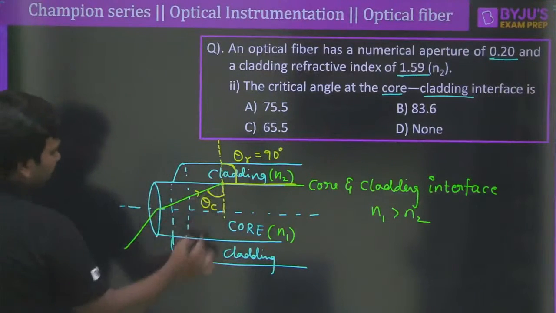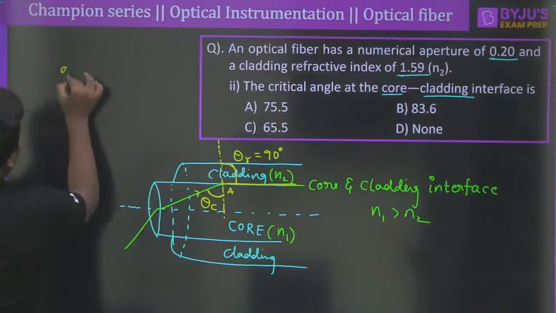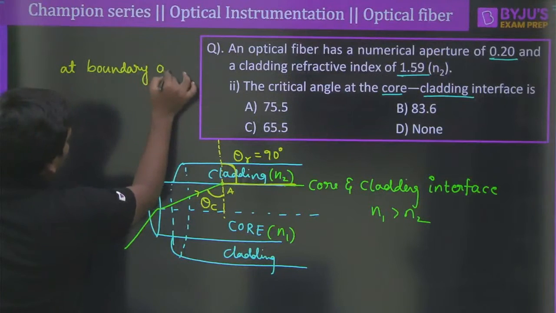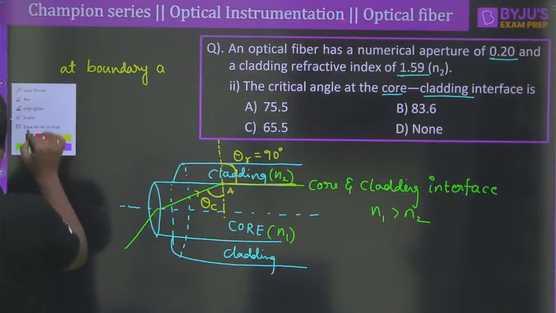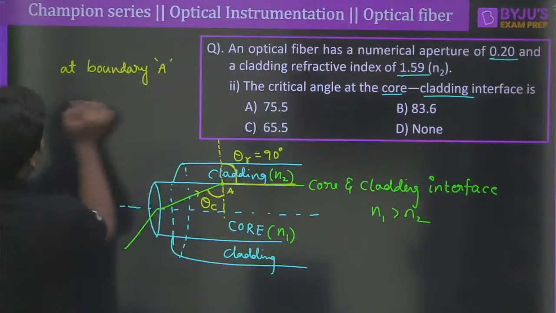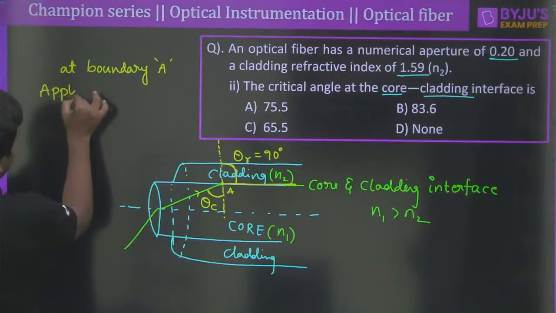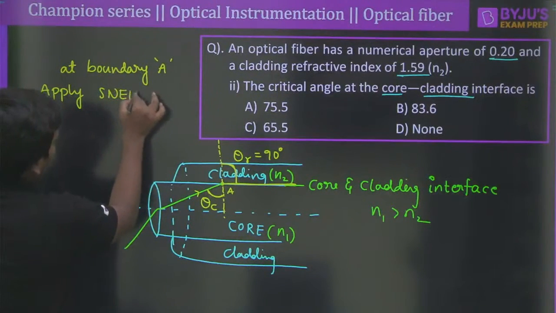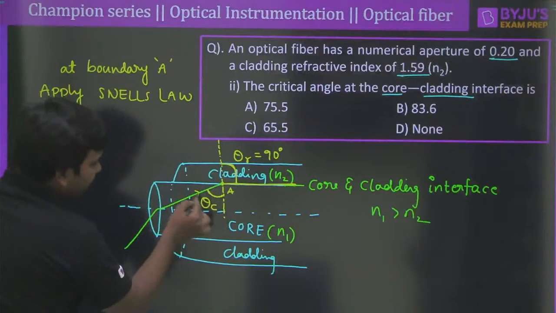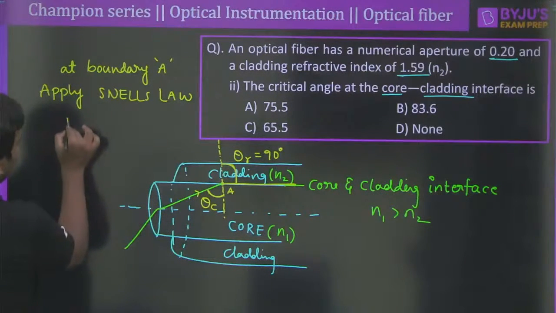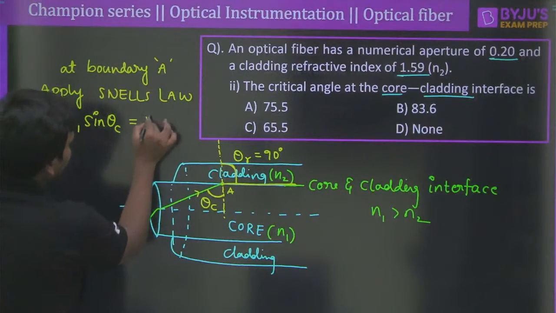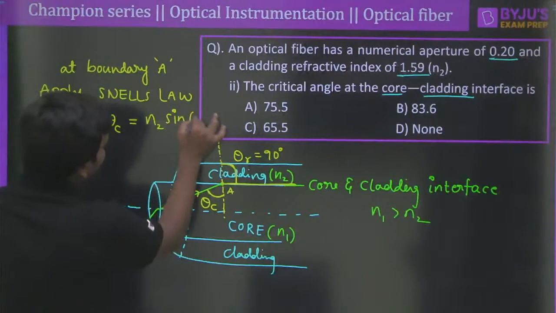Now if I apply Snell's law at boundary A, let me write down capital A here. So at boundary A, if I apply Snell's law, what is going to happen here? Any answer from your side? So it is theta c, and of course the core refractive index is n1. So therefore I can say n1 into sine theta c, undoubtedly, must be equal to n2 into sine 90 degrees. No doubt about this one, correct?